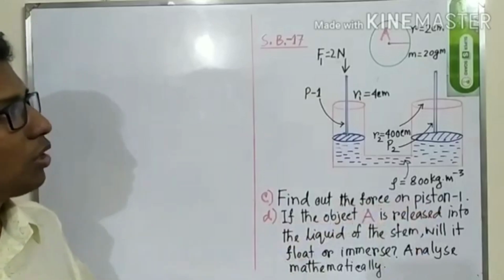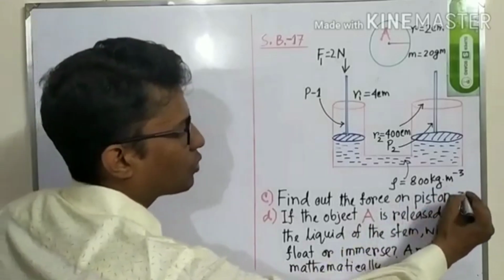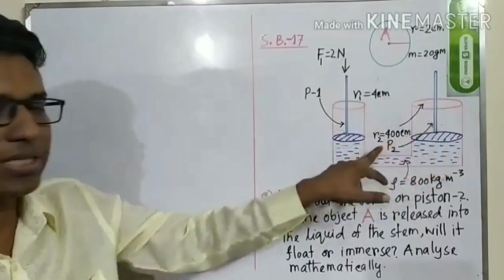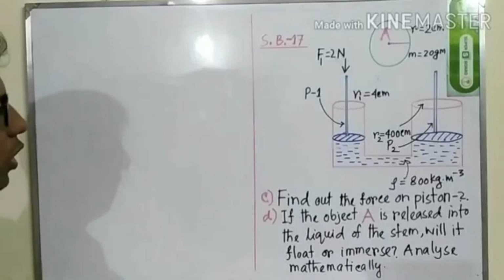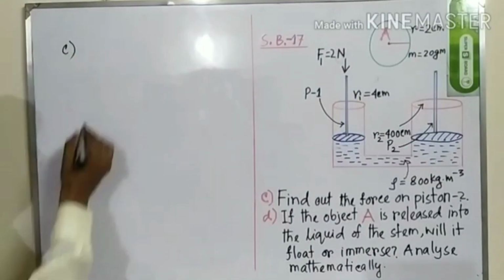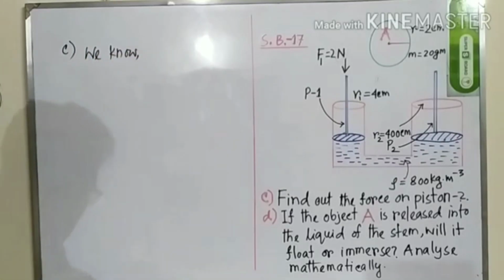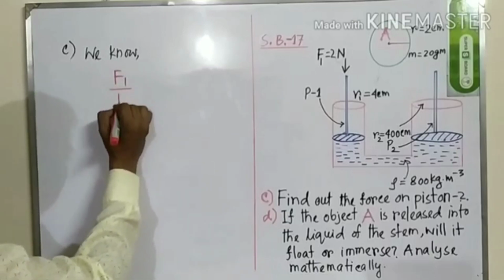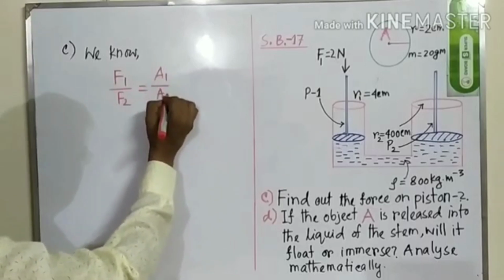Find out the force on piston 1. Actually, the question will be: find out the force on piston 2. This is piston 2 and this is piston 1. So, what will be the procedure? First of all, for C, we know the equation is F1 divided by F2 is equal to A1 divided by A2.